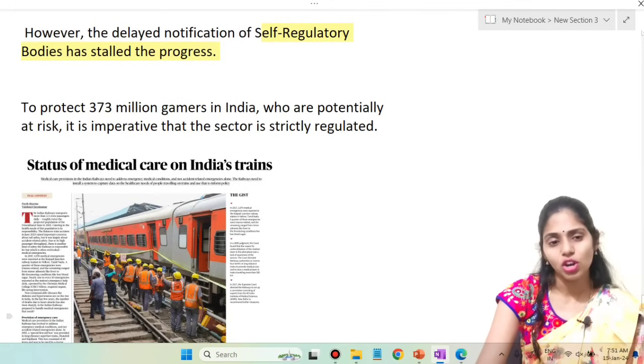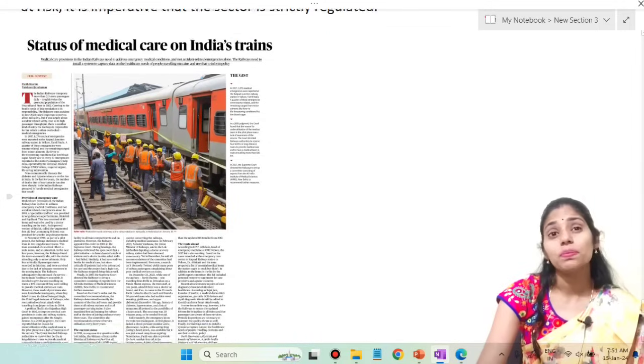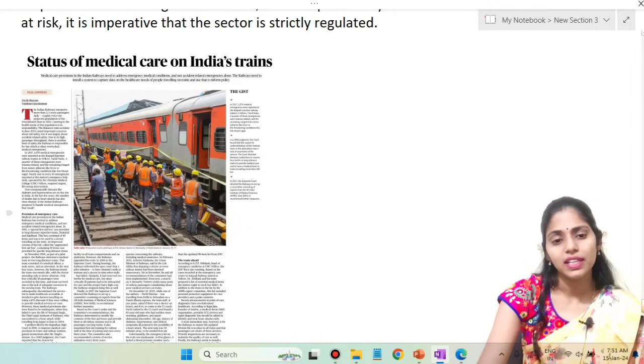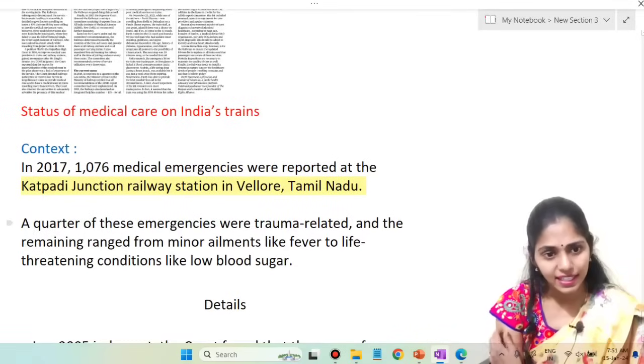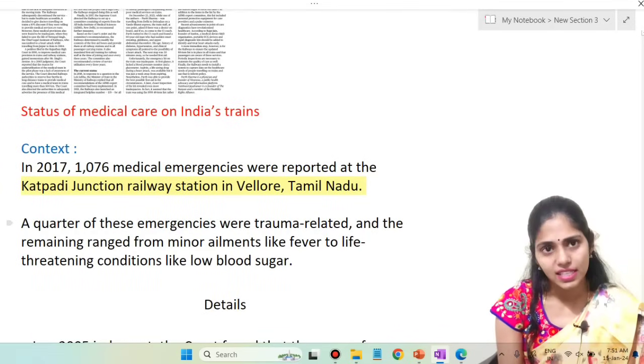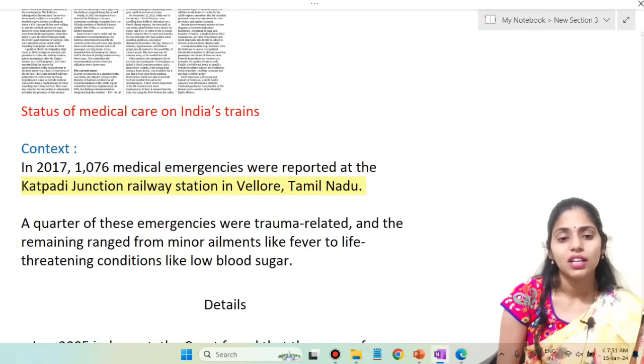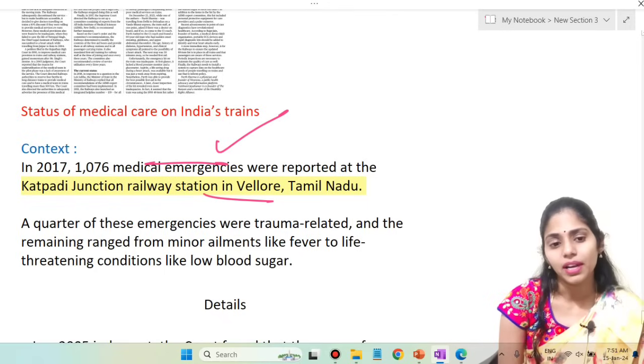Okay, so this is about this topic, and the next one is about medical care in Indian trains. It says that in 2017, about 1076 medical emergencies were reported at Vellore, which is located in Tamil Nadu.